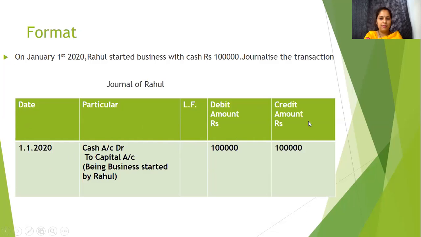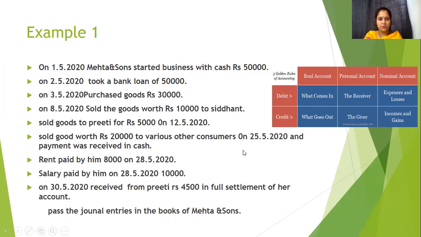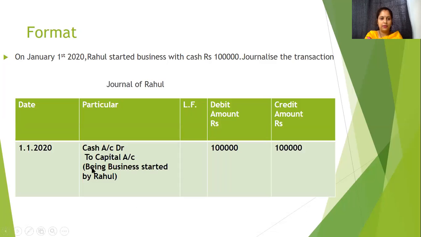So this is the way we make the journal entry. This is the format: date, particulars, ledger folio, debit amount rupees, credit amount rupees. This should be the same. So in date we have mentioned the date, what to debit, what to credit. What we credit, we write as 'To that account', and the amount, and also the narration. I hope this is clear.